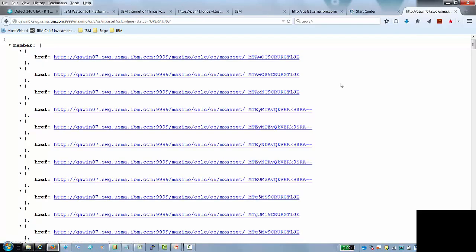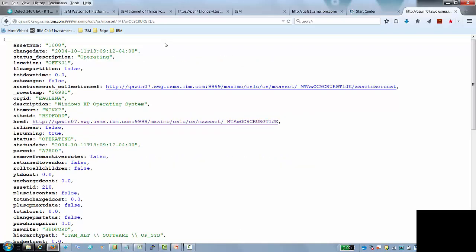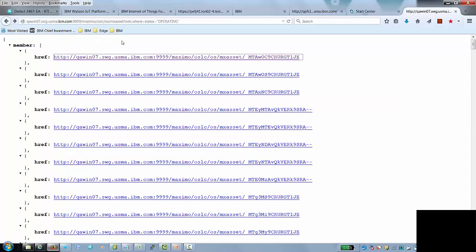Okay, so now I have a smaller list of assets. I took the count off, so I'm not sure how many, but this basically gives me all the assets that have a status of operating. If I click one, it gives you all the details. If I scroll down here, you can see my status equals operating. Let's go back to the collection. What we're looking at is what we call a collection, versus each one of these, which is what you call an individual resource. This view is a collection of resources.